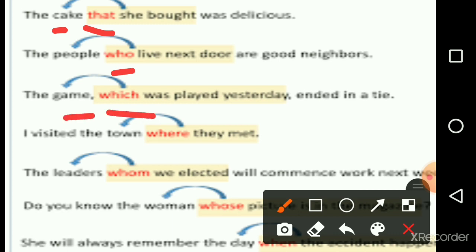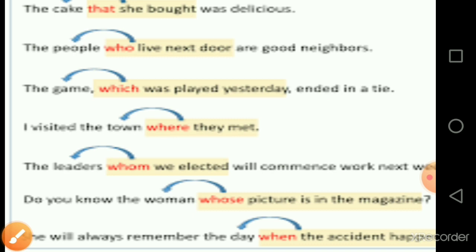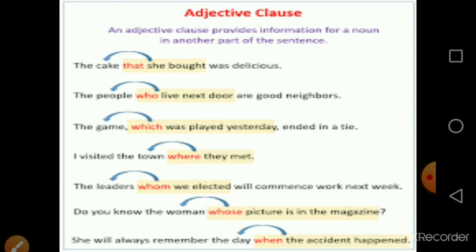The game which was played yesterday. The town where. I visited the town where they met. The leaders whom we elected. Do you know the woman whose picture was in the magazine? She will always remember the day when the accident happened.